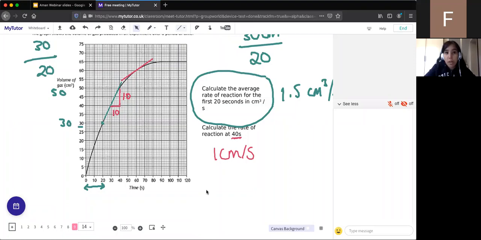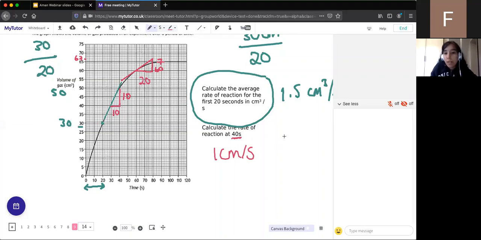So there we go. And again, we need to draw a nice triangle. If we can't see a nice triangle, try and at least make sure you're on the crosses. You don't want to be halfway in between the dots. So you can see that that is a coordinate there, and this is a coordinate. So if I do that, we can see we've gone up to 67 there, and the bottom coordinate is 60, so that's gone up 7 and along from 60 to 80, which is 20.